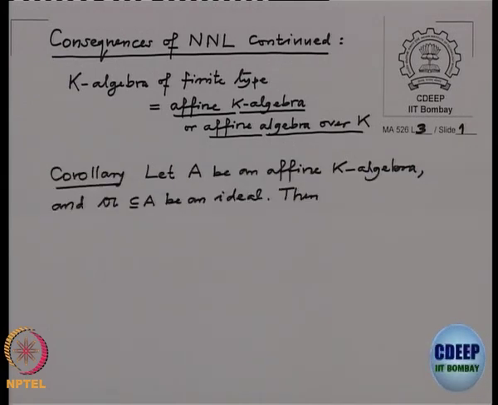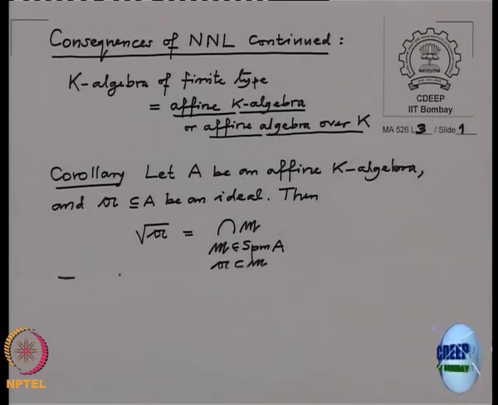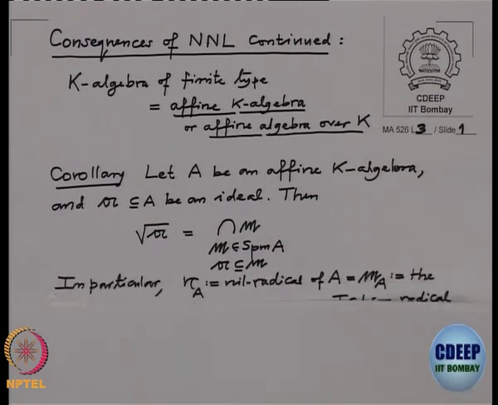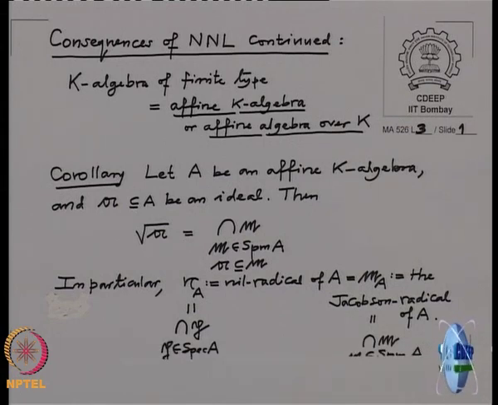So, the next consequence is: let A be an affine K-algebra and 𝔞 be an ideal in A. Then the radical of 𝔞 is the intersection of all maximal ideals in A which contain 𝔞. So, in particular, the nilradical of A equals the Jacobson radical of A. Recall, the nilradical of A is the ideal of nilpotent elements of A, which is also the intersection of all prime ideals of A, and the Jacobson radical is the intersection of all maximal ideals of A.